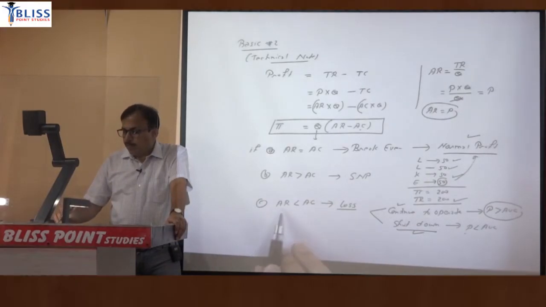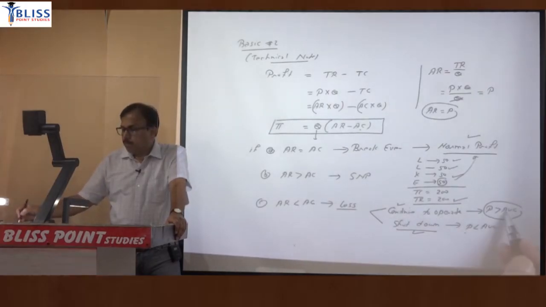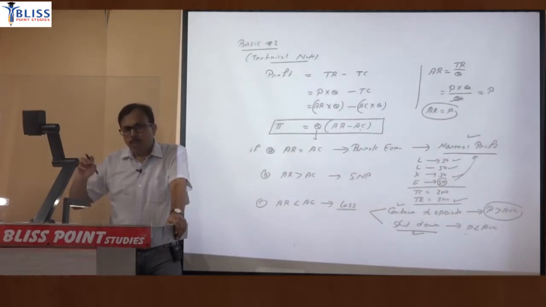So I repeat, if there is loss, firm may continue to operate despite loss if price greater than AVC. Firm may shut down if price is less than the average variable cost. So what is exactly shutdown price? Shutdown price is equal to minimum of AVC.